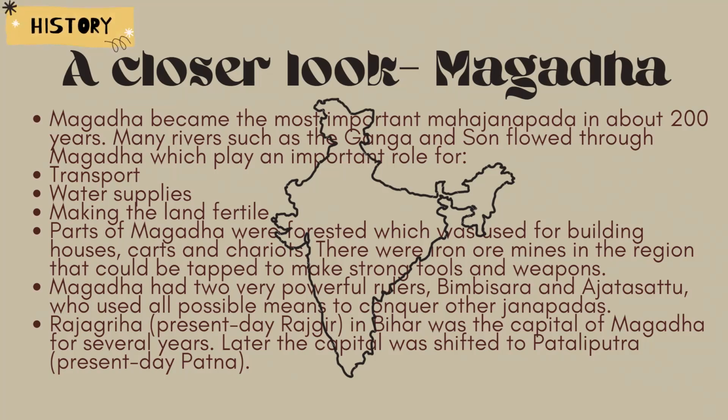At that time, Magad had two very powerful rulers. One was Bimbisar and the other was Ajatasattu. They were by all means trying to conquer the other Janpads so that they could become stronger and more powerful. I have already told that these Mahajanpads had their own capital city. Magad had the capital city Rajgriha, present day Rajgir, in Bihar, but later on it got shifted to Patliputra, present day Patna.